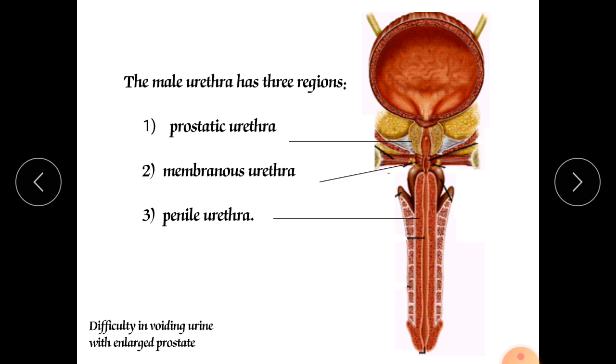The male urethra has three regions: the prostatic urethra here, the membranous urethra which is near the bulbar urethra, and this is near the prostatic gland, and the penile urethra which is a part of the penis. In this fashion it can be divided into three parts.